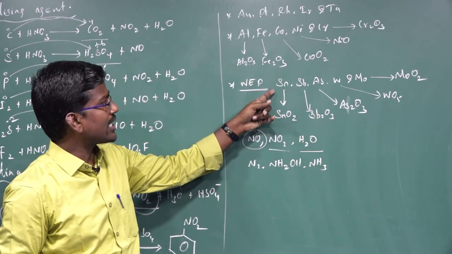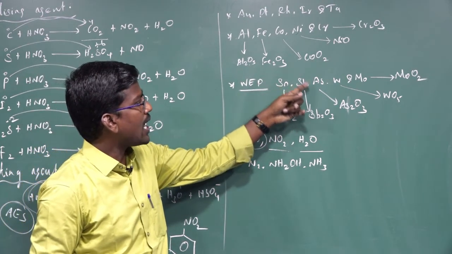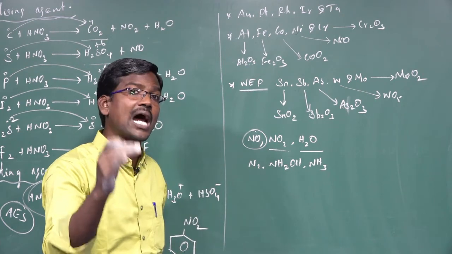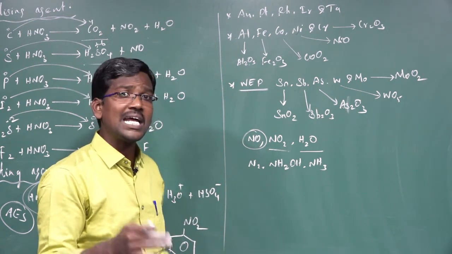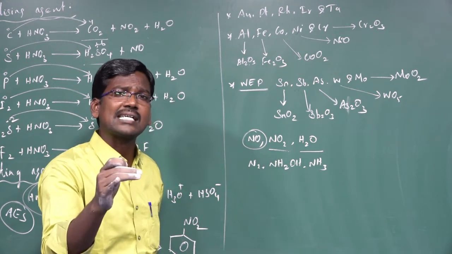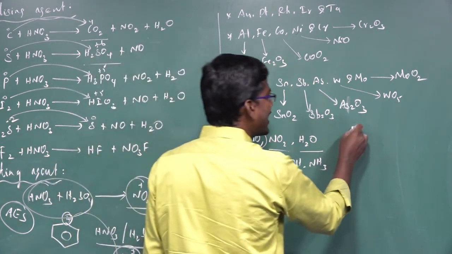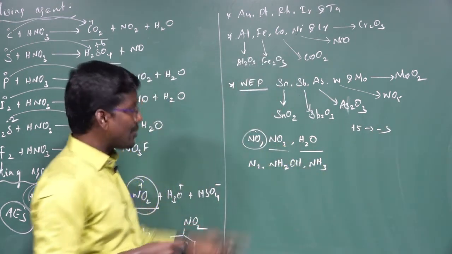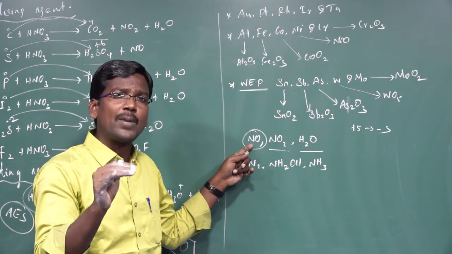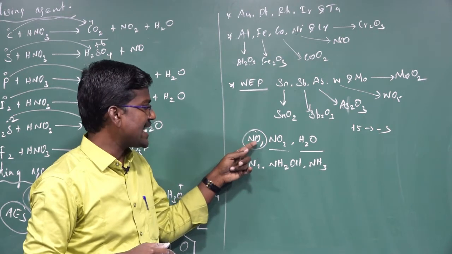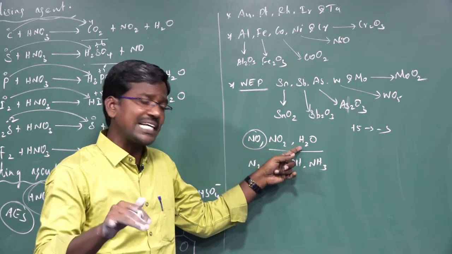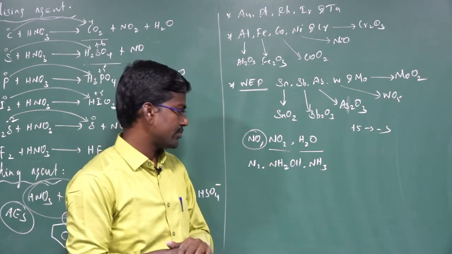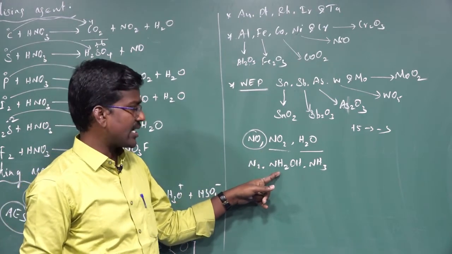Weak electropositive metals like tin, antimony, arsenic, tungsten and molybdenum react with nitric acid and change into a higher oxidation state of metal oxide, while the nitrogen in nitric acid decreases its oxidation state from +5 to -3. In this reaction, the most common byproducts formed are nitric oxide, nitrogen dioxide and water. Occasionally, nitrogen gas, hydroxylamine NH2OH and ammonia are formed.